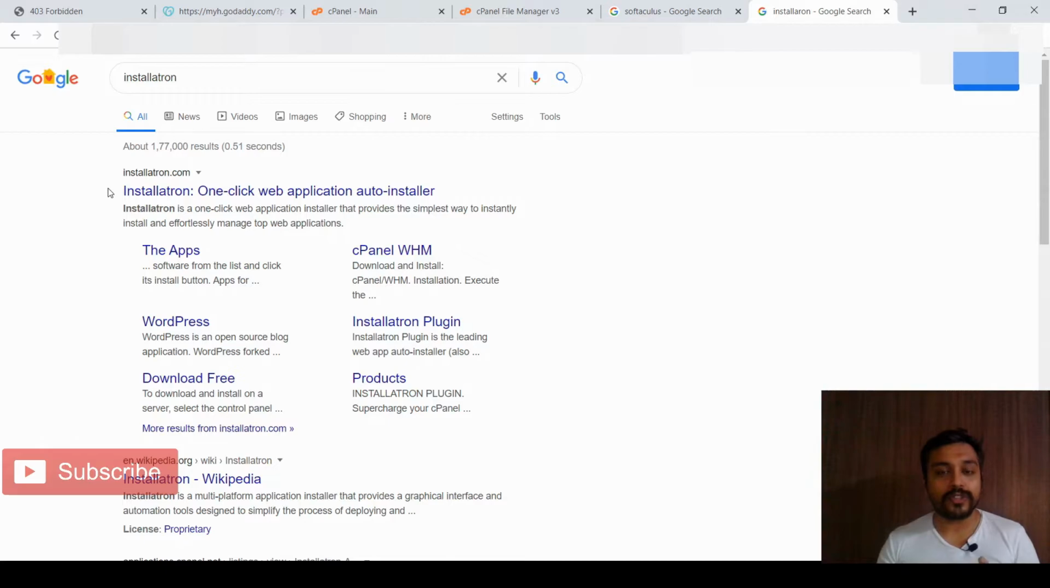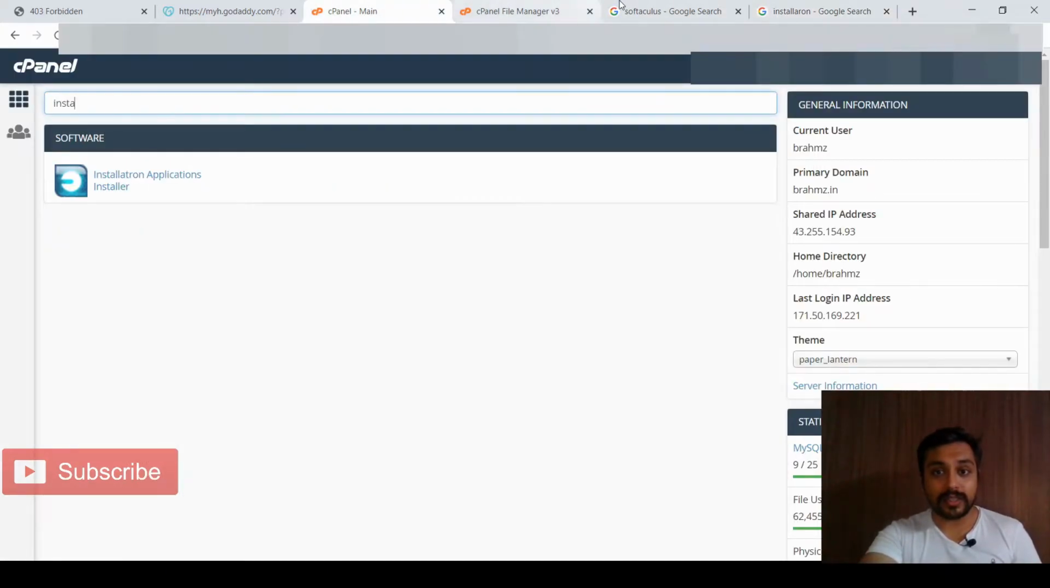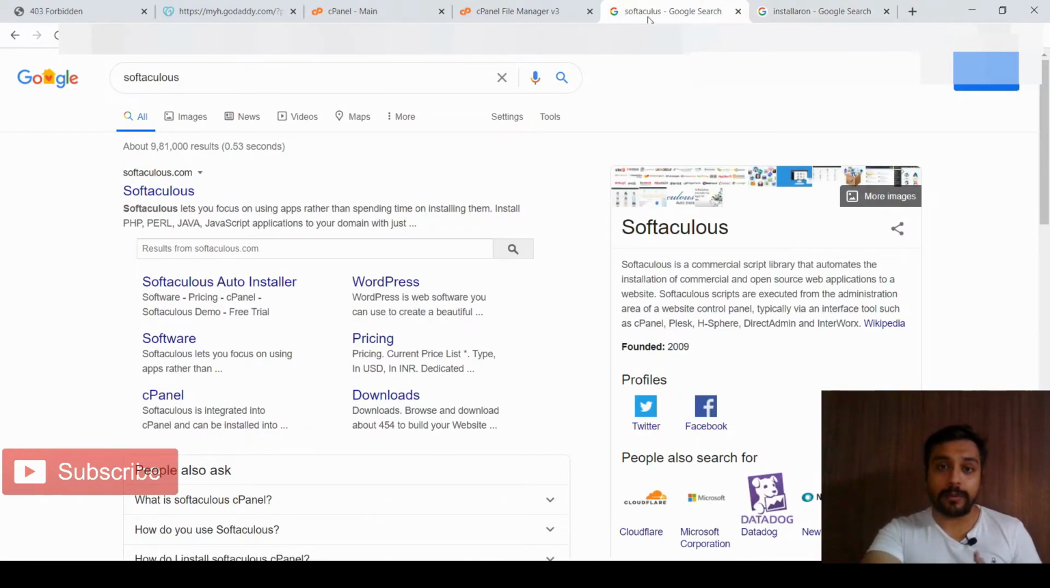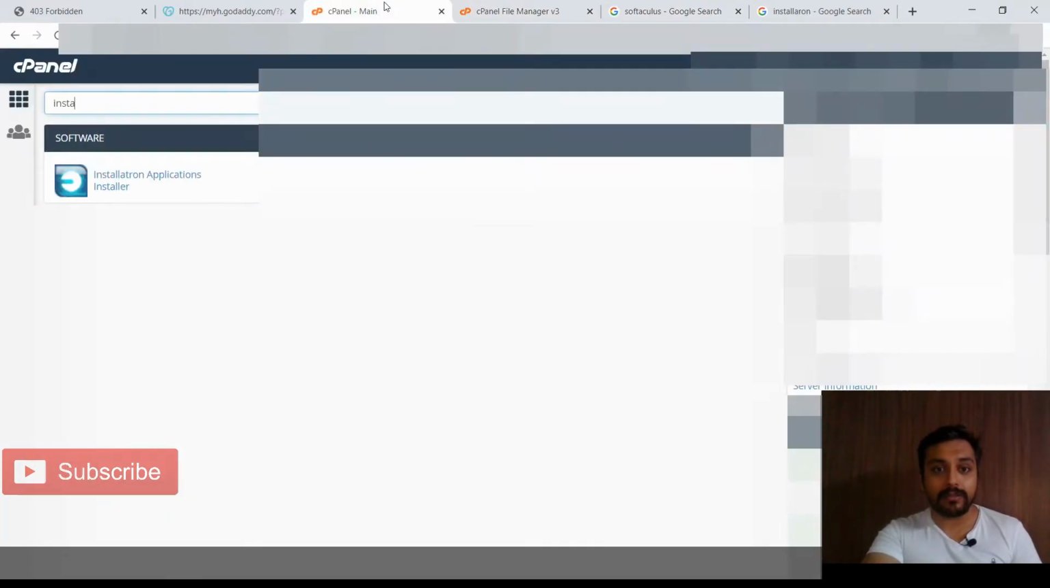These are the two softwares which help us to install a website, to install WordPress under a domain name in a single click. If you want to install it via database, that is the manual process. I'll be doing that in another video, but for this video we'll be doing it via cPanel in one click. These are the two different softwares you can check. Either of the two will be present in your cPanel if you have cPanel hosting. Just go to Installatron.